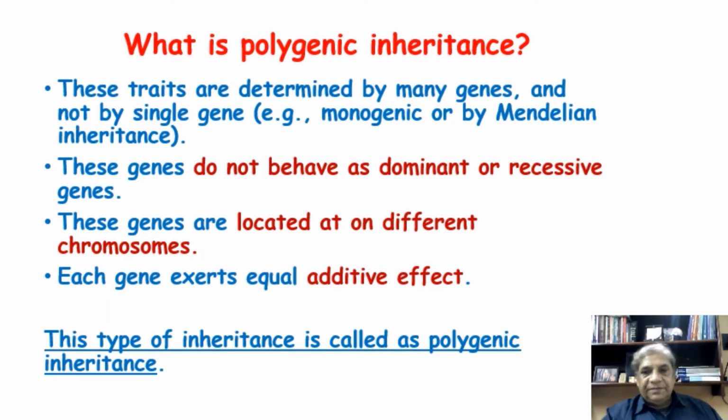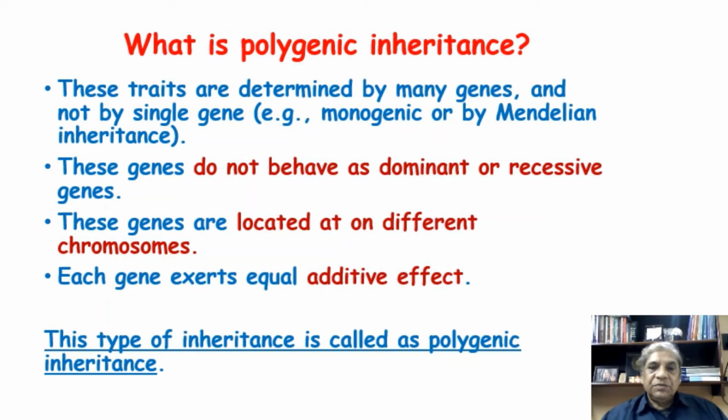When they become abnormal mutant, we say dominant when it is only on one member of the pair, and recessive when the same gene becomes mutant in both members of the pair, on the homologous pair of chromosomes.